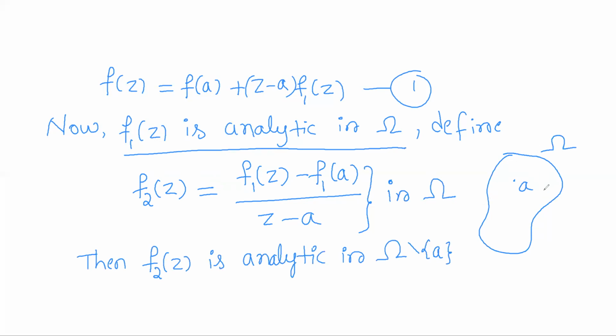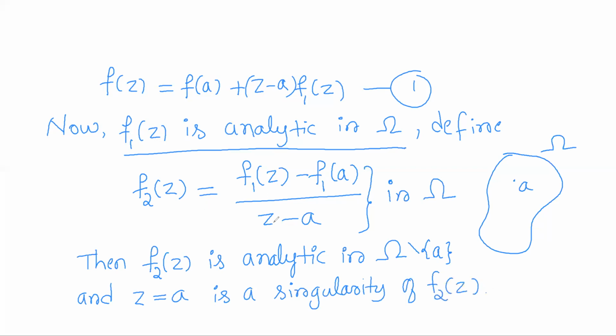At all the points of omega except a, the right hand side function is differentiable. In particular, the point a is in fact a singularity of the function f2(z), because at z equal to a the function becomes indefinite or undetermined. So it can never be analytic at z equal to a. So z equal to a is a point at which f2(z) fails to be analytic, so it will be a singularity of f2(z).